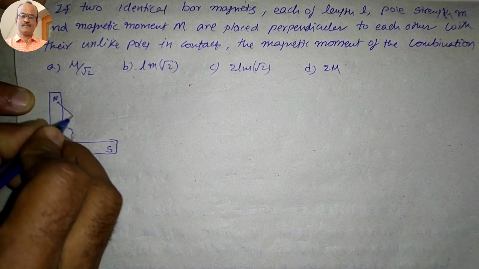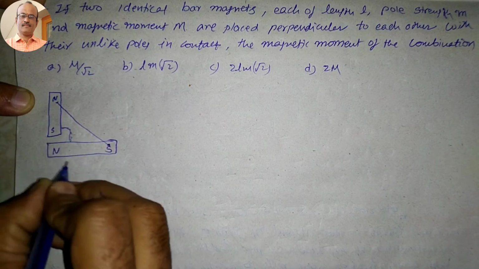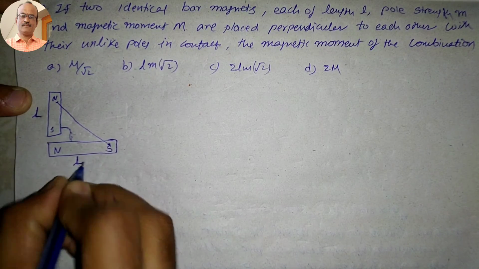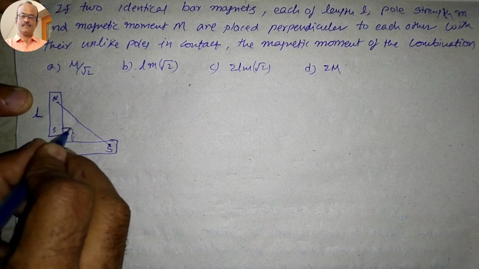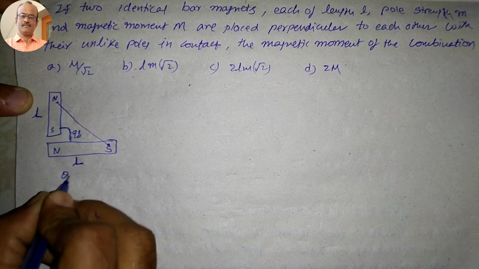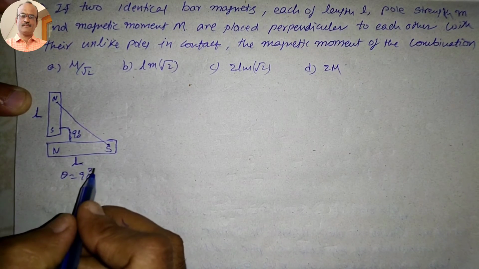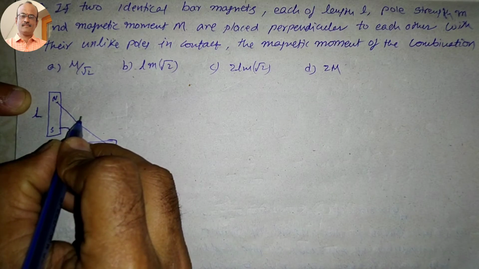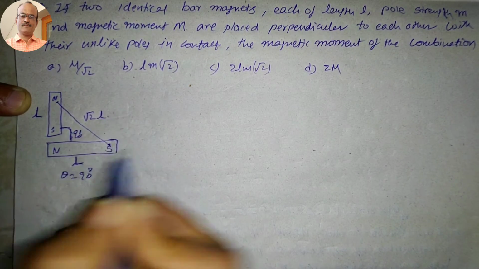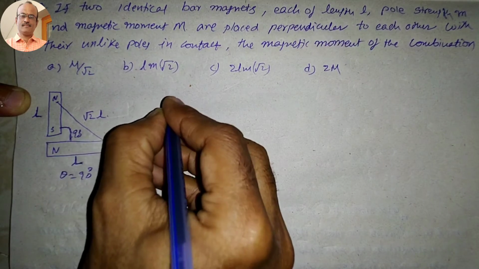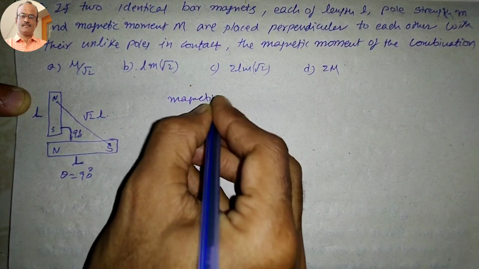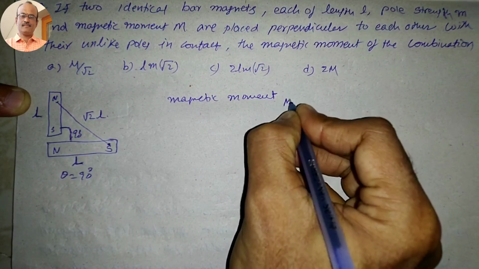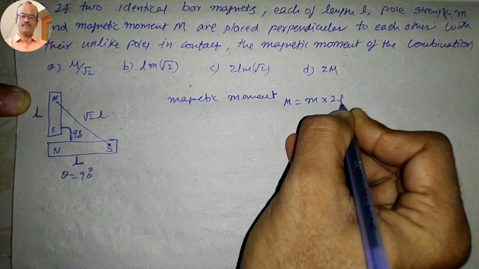Here the length of each bar magnet is taken as small l, and the angle here is 90 degrees, theta is equal to 90 degrees. There we want to calculate the magnetic length, that we will take as root 2 into L. But here the magnetic moment capital M is equal to m into 2L.